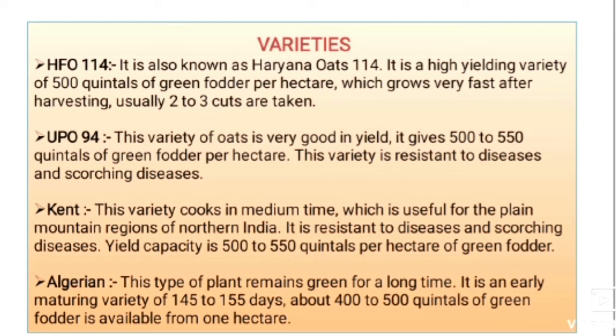And the last variety is the Algerian variety. This type of plant remains green for a long time. It is an early maturing variety of 145 to 155 days, and about 400 to 500 quintals of green fodder is available from 1 hectare. Okay, these were some varieties of the oat crop.